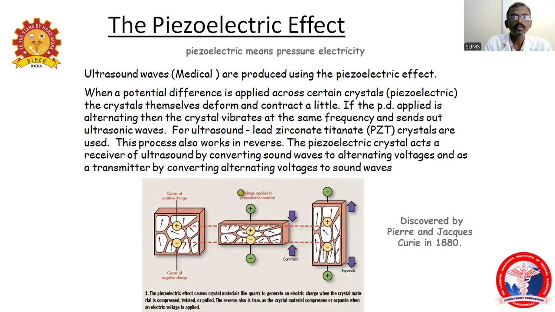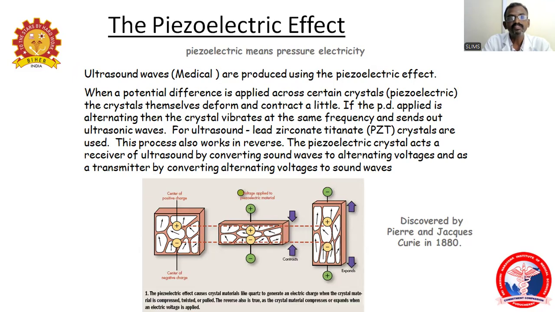How does medical ultrasound work? Medical ultrasound works by pressure electricity, called the piezoelectric effect. Medical ultrasound is produced by the piezoelectric effect when a potential difference is applied across certain crystals. These are called piezoelectric crystals, made of lead zirconate titanate, called PZT.